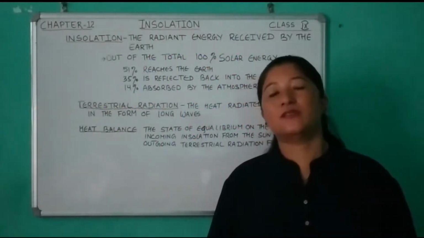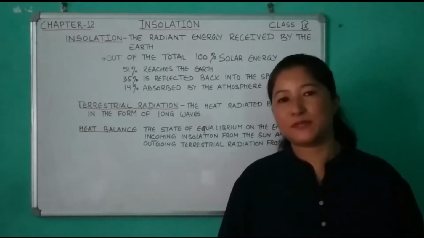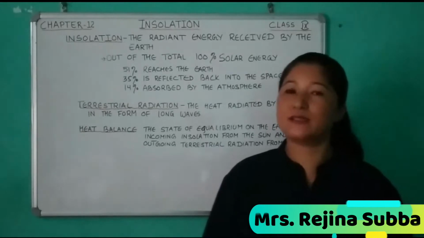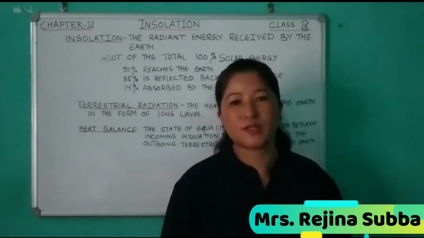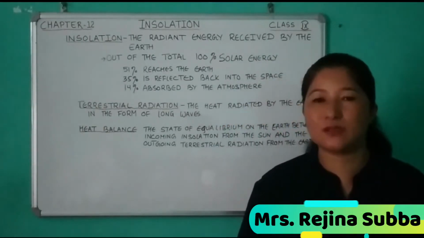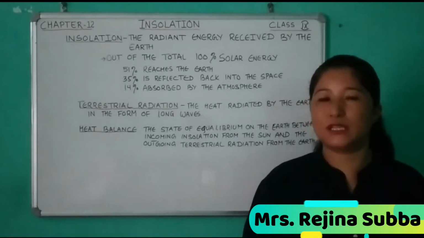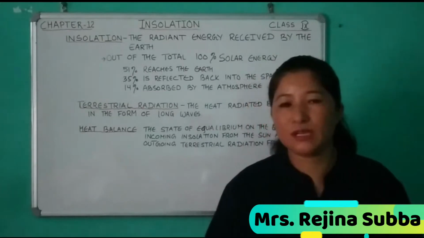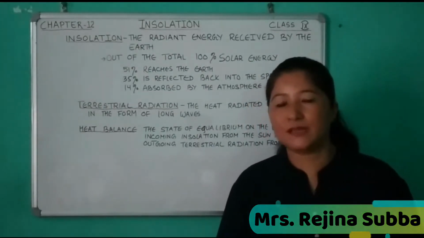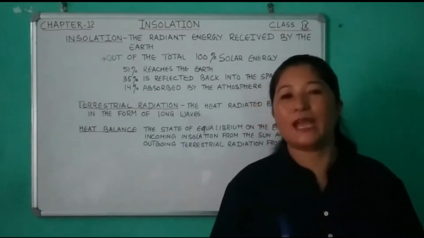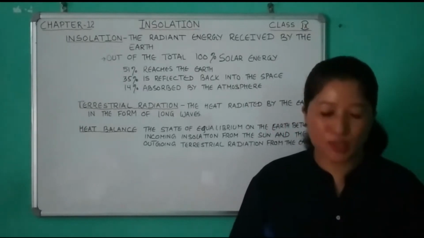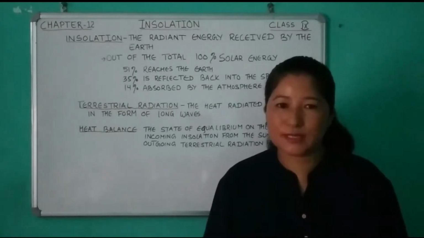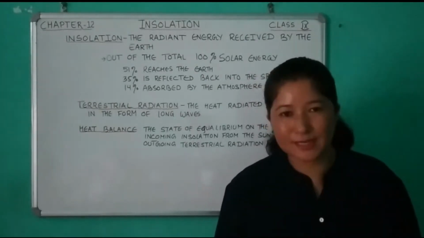Students, today we shall take up the new lesson, that is chapter 12, insolation. As you know, the sun is the only major source of energy, which is essential for all forms of life on the earth's surface. So we cannot imagine our life without solar energy. The sun gives us heat and light, and this energy is responsible for all the climatic variation, for the process of evaporation, photosynthesis and all.